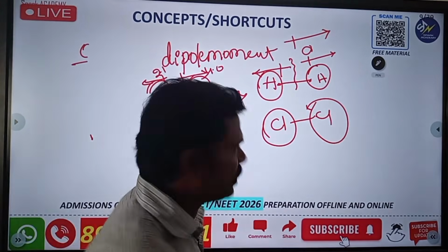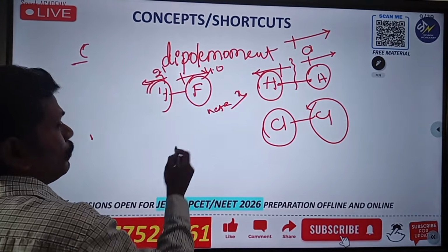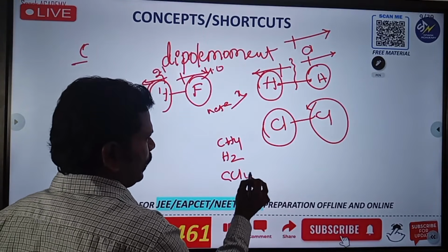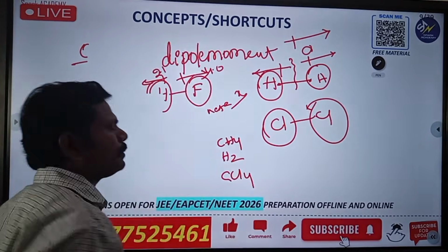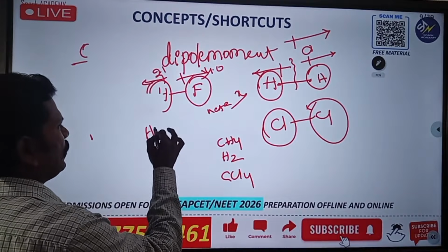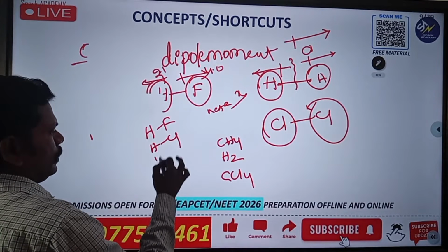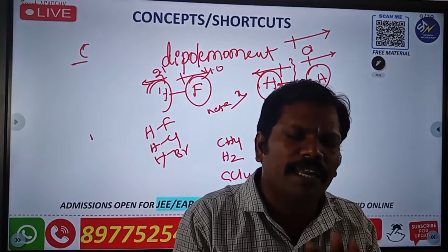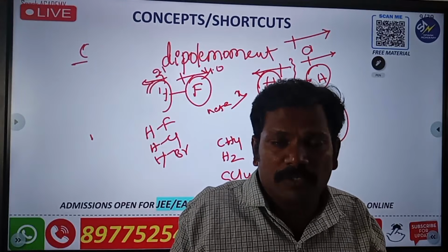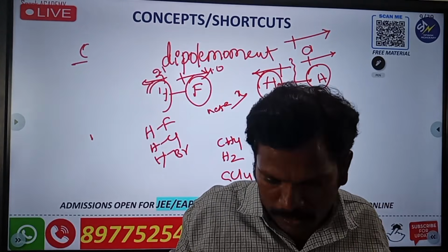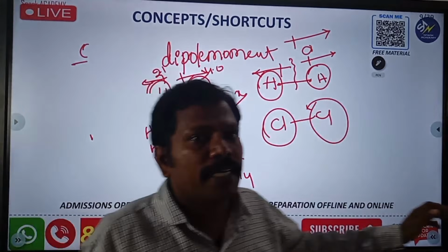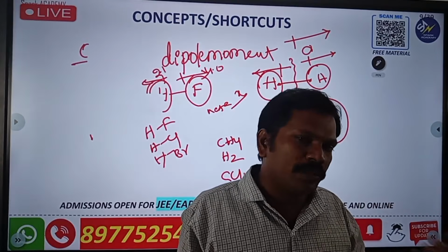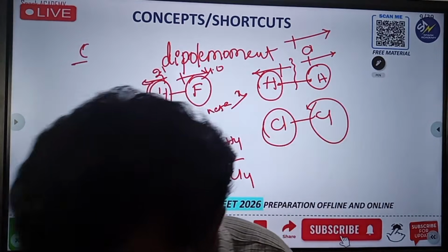Some compounds I am giving: CH4 has dipole moment 0, H2 has dipole moment 0, CCl4 has dipole moment 0. Based on this concept you can understand which one. HF, HCl, HBr have dipole moment because the net result is there. In examination they will never ask what the value is, they will just ask whether this compound has dipole moment or not, or which of the following has 0 dipole moment. They will give options like 1 and 2 only, 1, 2, 3 only, 1, 2, 3, 4, like that.